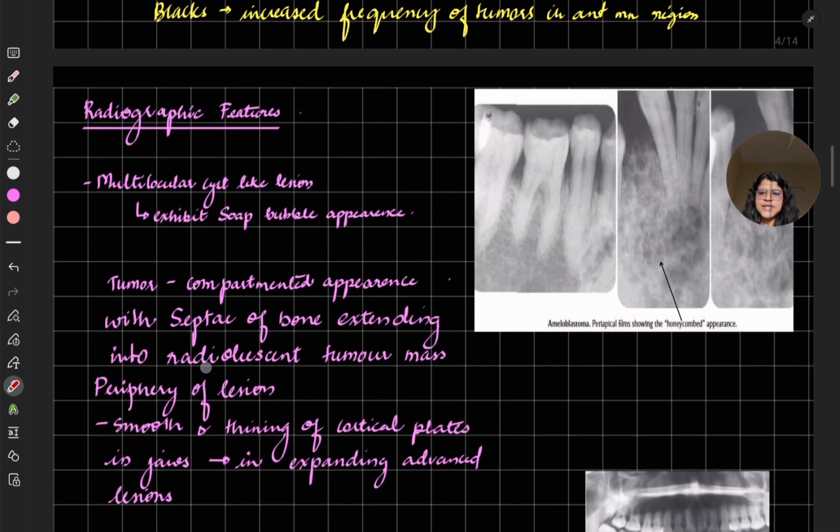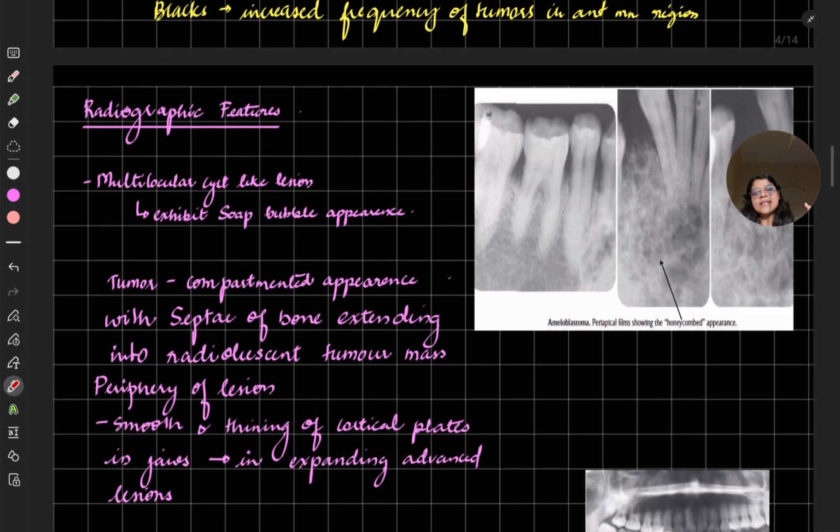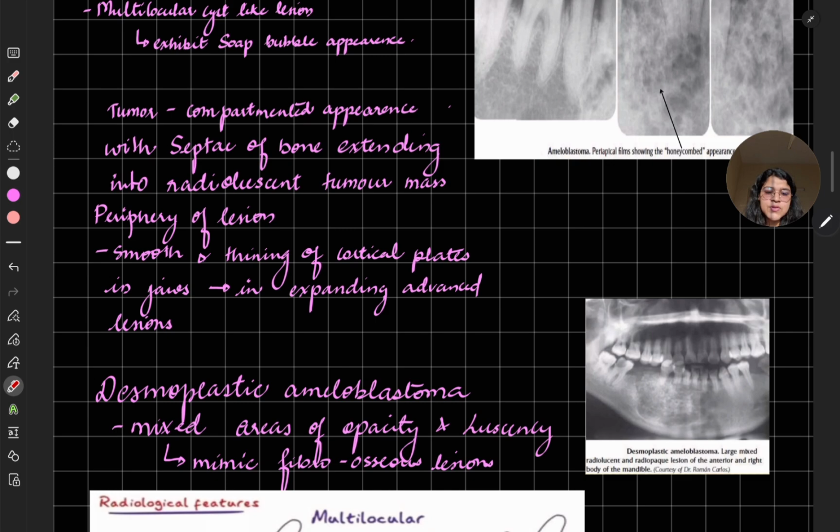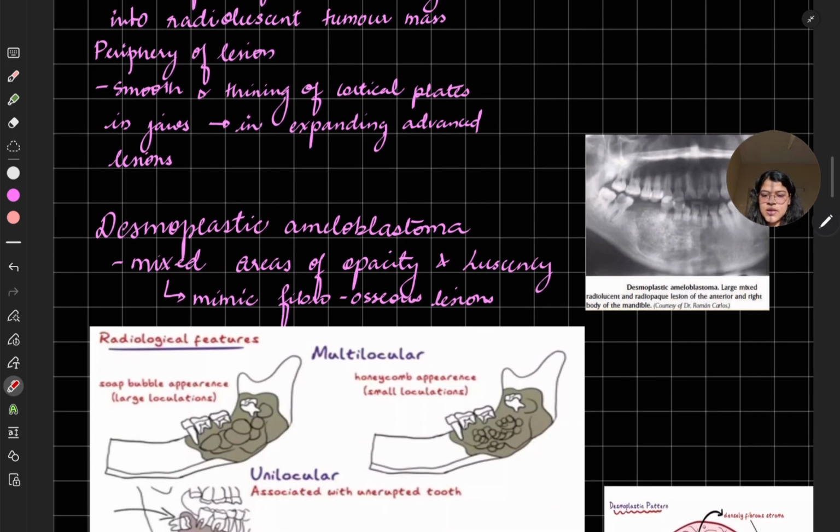Radiographic features: it is a multilocular cyst-like lesion. We have learned about it in the synonyms; it is also known as multilocular cyst. It exhibits a soap bubble appearance. Here you can see the honeycomb appearance, like this soap bubble appearance.